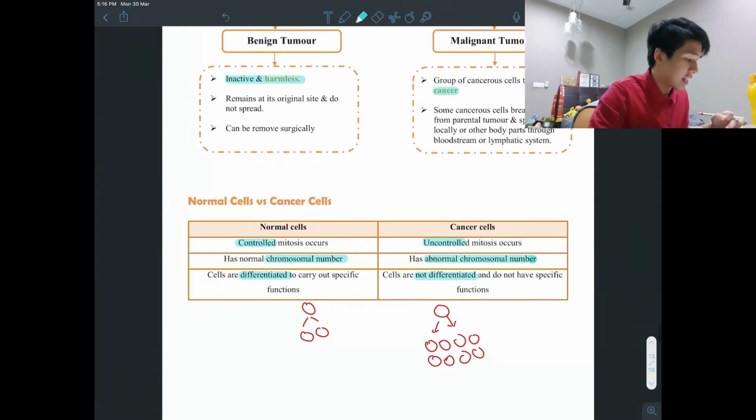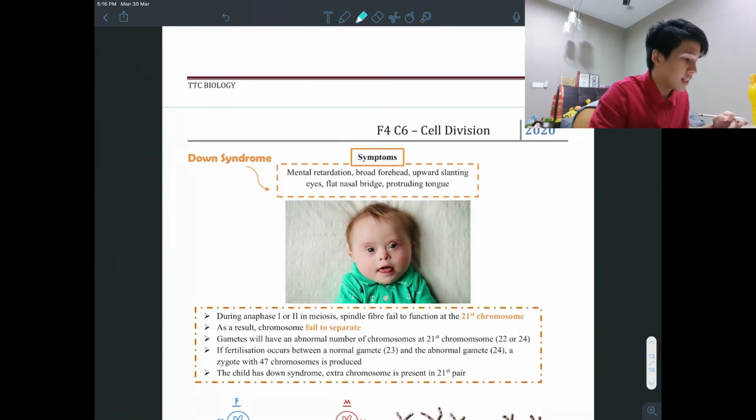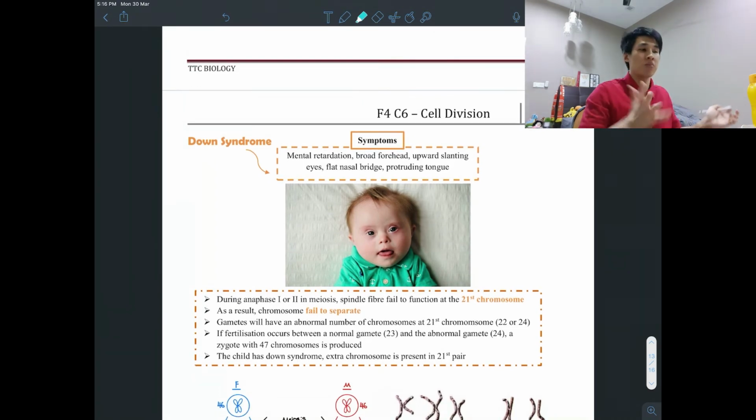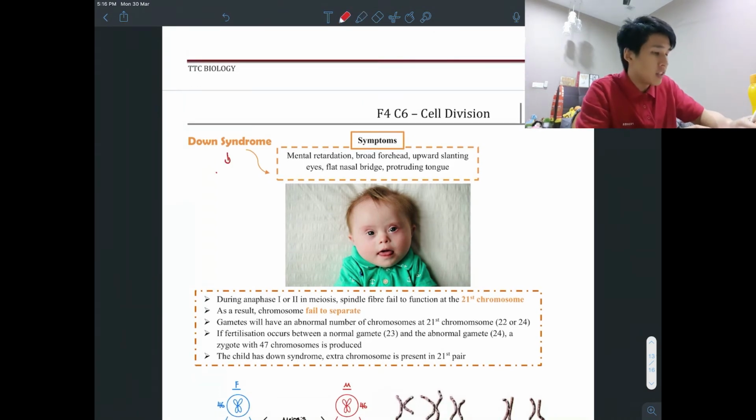Okay, the last thing is Down syndrome. So what is Down syndrome? Down syndrome is just like your physics teacher lor, children how like that. Okay, see? No, I'm just kidding.